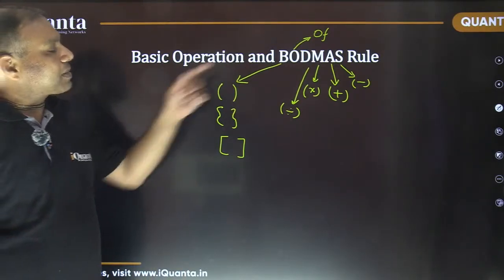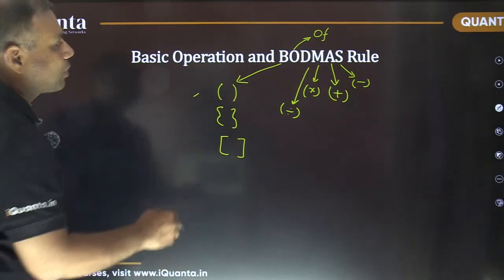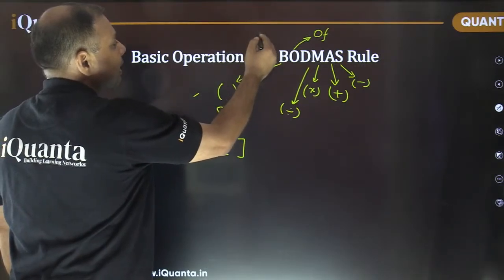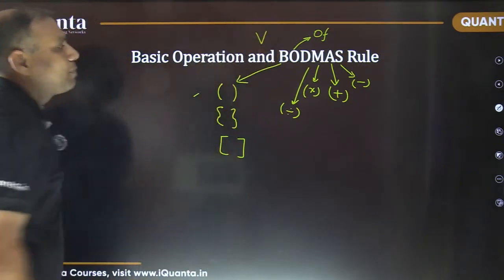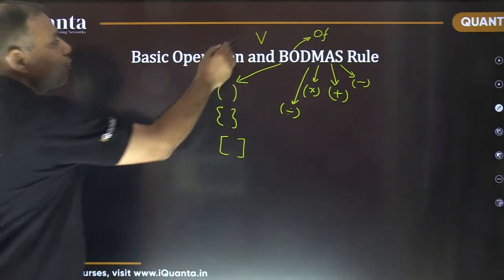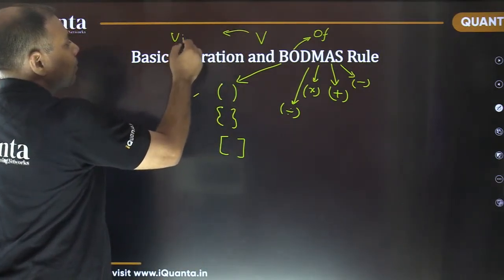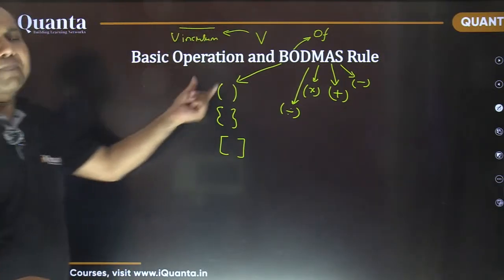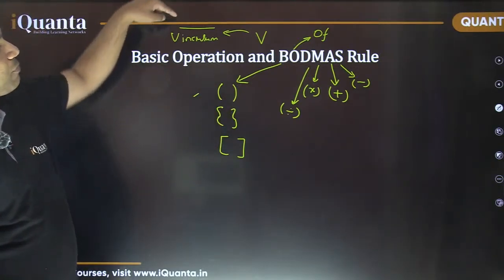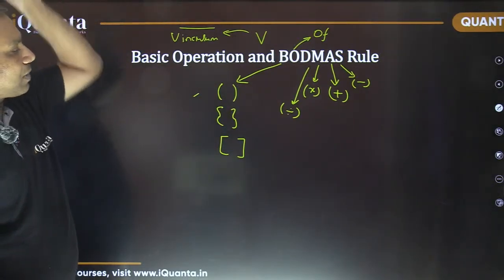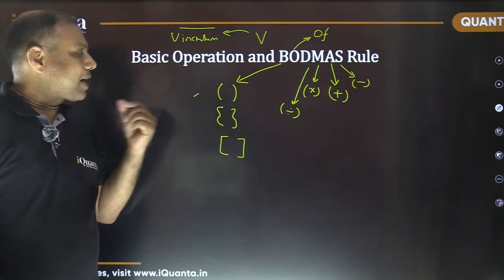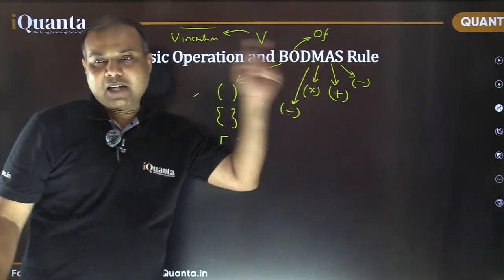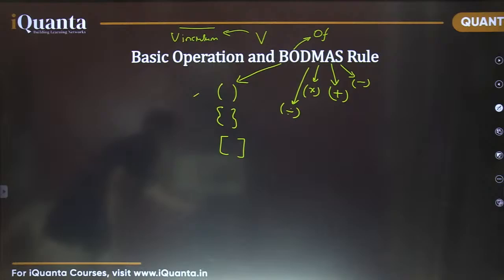ठीक है ना? And besides that, there is one more type of bracket, known as the bar, which is called vinculum. Sometimes before BODMAS we insert one more letter, V, which refers to vinculum. This vinculum is nothing but a bar, and this bar is also a sort of bracket. सबसे पहले we will solve this vinculum. After that, the small or round brackets, then curly brackets, then large brackets, then of, then division, then multiplication, addition, subtraction. So that is the order of BODMAS.